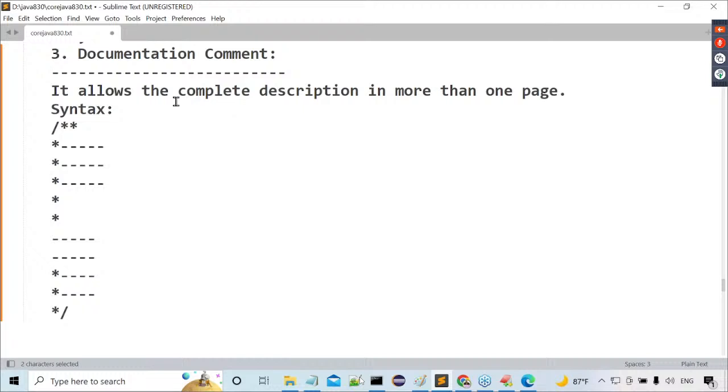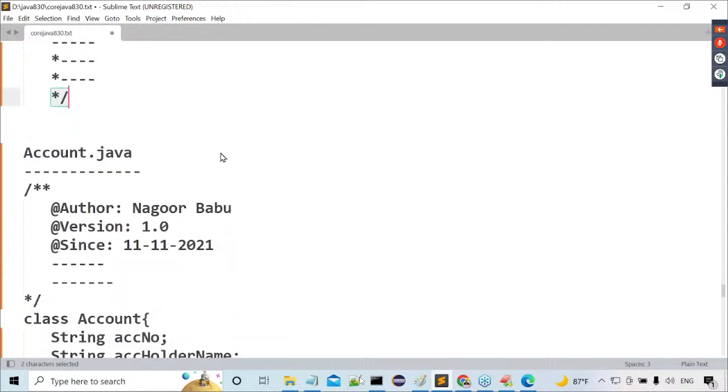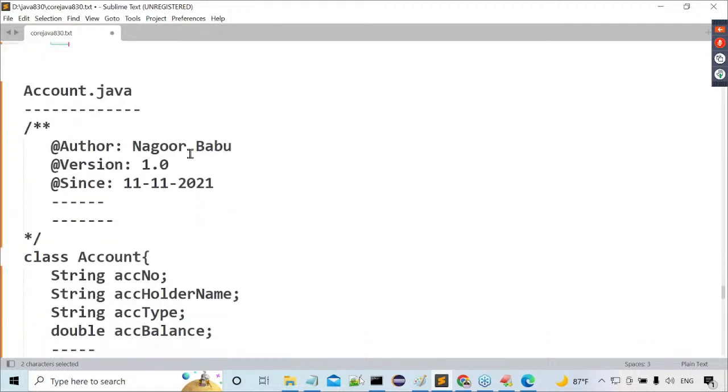Next one is documentation comment. What is the documentation comment? It tells the complete description in more than 1 page. What is the syntax here now? Slash double star, and ending point is 1 star slash. But in between that, what do we have to write? Every line must start with what? Star. Every line must start with a star. That's okay, fine. Example also I gave some example here.